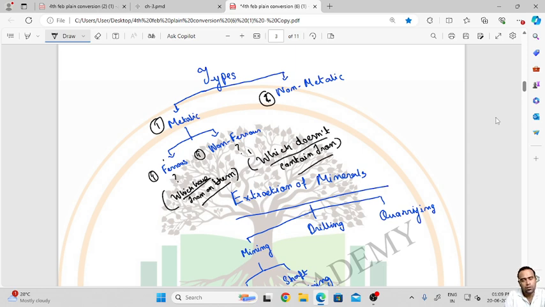Non-metallic minerals, what are those minerals? Simple: copper.